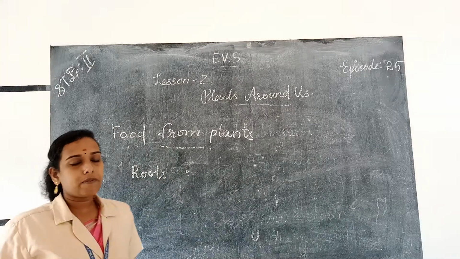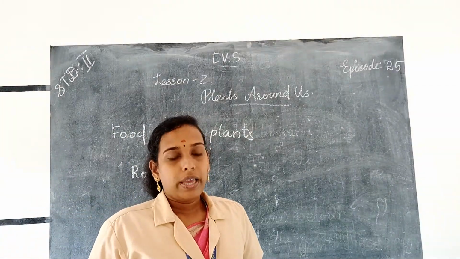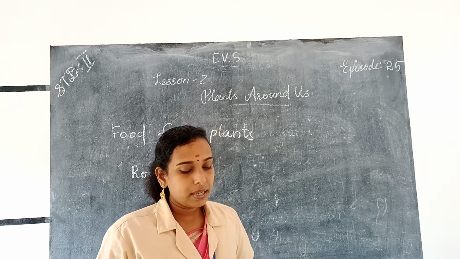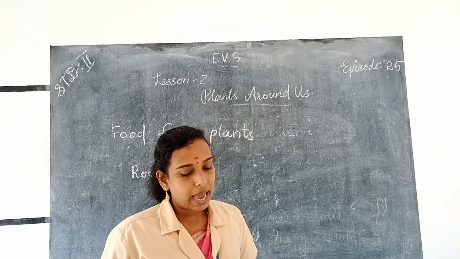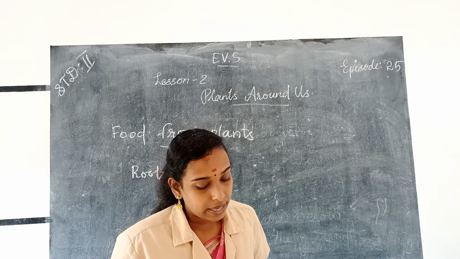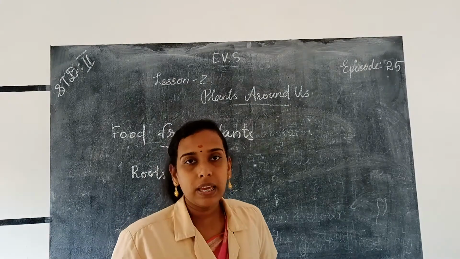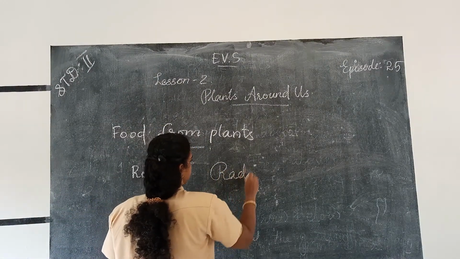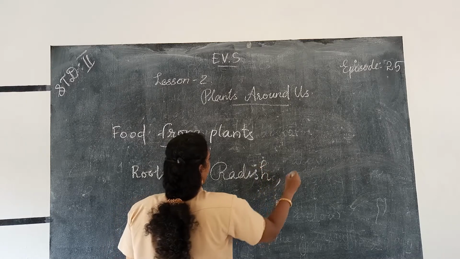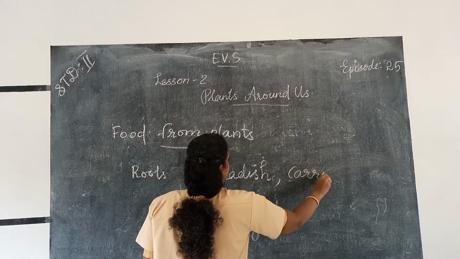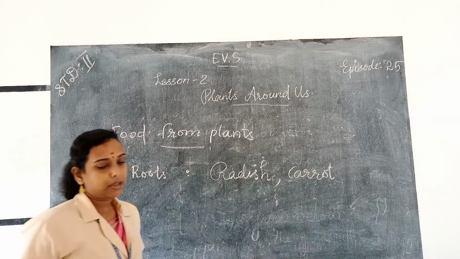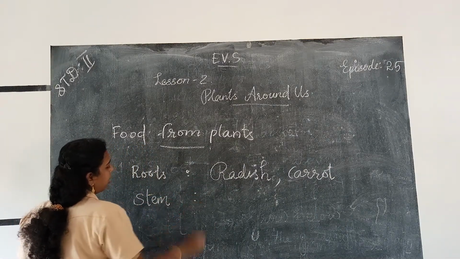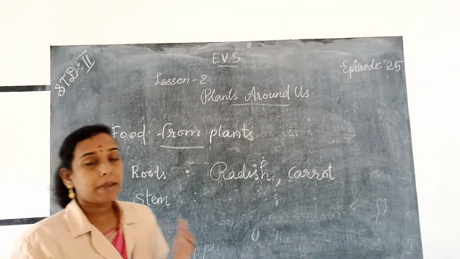And which types of food do we get from roots? Yes, the food that we eat from some roots of plants like radish, turnip, carrot. Carrots store food in their roots and that we eat. So examples: radish, carrot, turnip, etc. And we also eat the stem of some plants